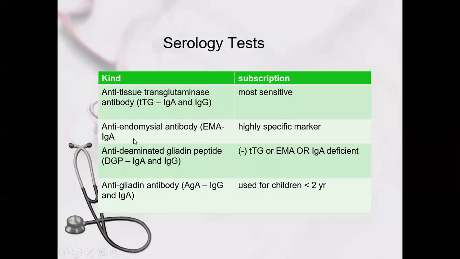And there are other antibodies like anti-endomysial antibodies IgA, anti-deamidated gliadin peptide antibodies, and anti-gliadin antibody IgG and IgA. These are especially for children under 2 years. Out of these, this one is more specific, and routinely we go for this one. It's available in all big laboratories: anti-transglutaminase antibodies, IgA and IgG, most sensitive.